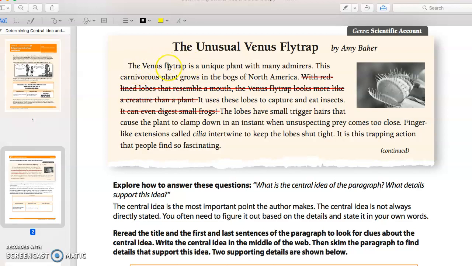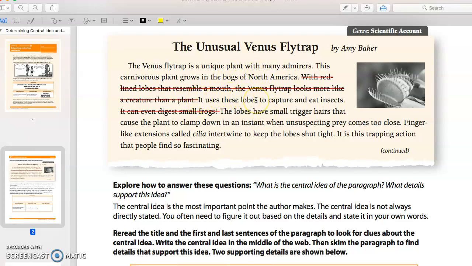Okay? The Venus flytrap is a unique plant with many admirers. Well, that seems like it might be the main idea. Like, it's a unique plant that a lot of people are interested in. Okay, this carnivorous plant, so the Venus flytrap is a carnivorous plant in the bogs of North America. So that means it's a plant that actually eats animals, and it's in North America.